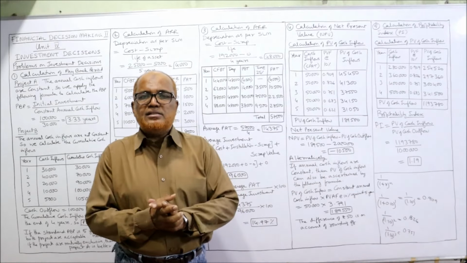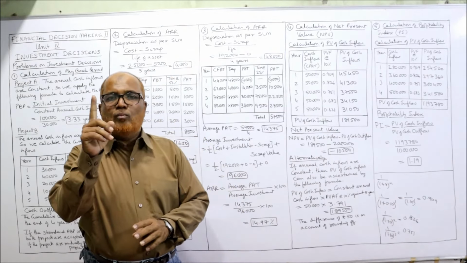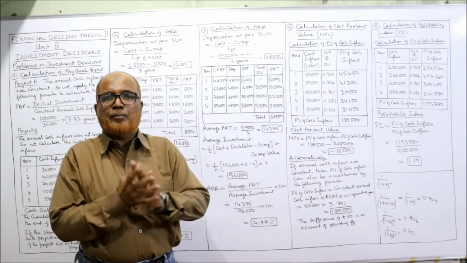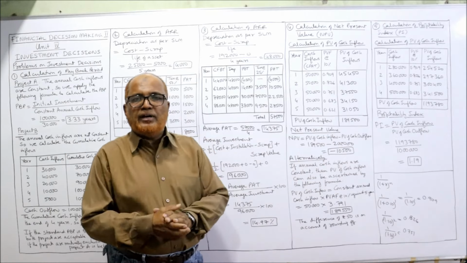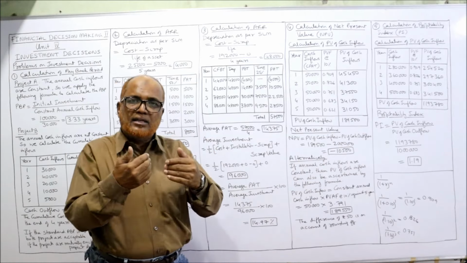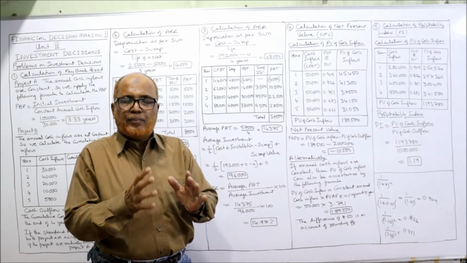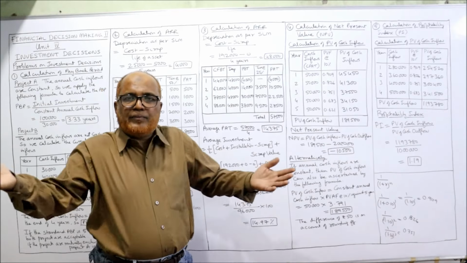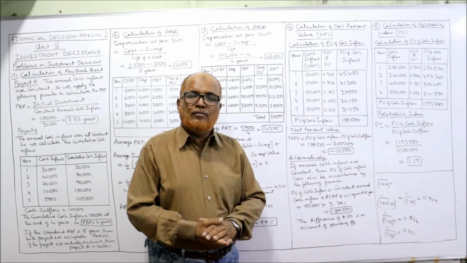The decision rule is, if the profitability index is more than 1, accept the project. If the profitability index is less than 1, reject the project. If the PI is exactly equal to 1, indifferent. That is the rule in PI.